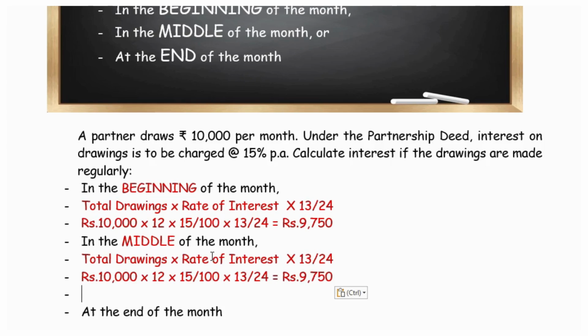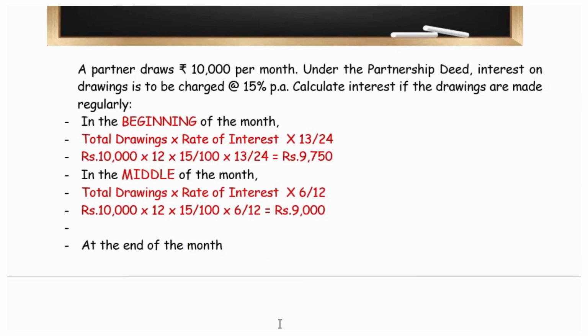If it is going to be the middle of the month, it is 6 by 12. All other components are the same. I am just copying down and making the changes so that you can better understand where the changes are actually happening. The total drawings, rate of interest, everything remains the same. Here it is 6 divided by 12, so it is rupees 9,000.